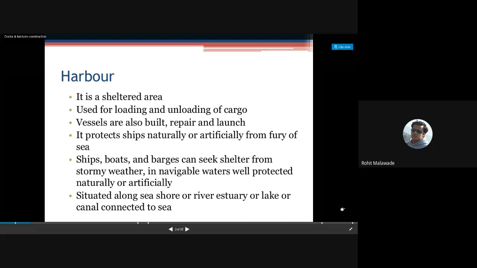Okay, now what kind of disadvantages does the water mode of transport have? It is slow in operation, as it takes much time to travel from one place to another. It is useful only when water is available, right? We can only travel through the water when the water is available.